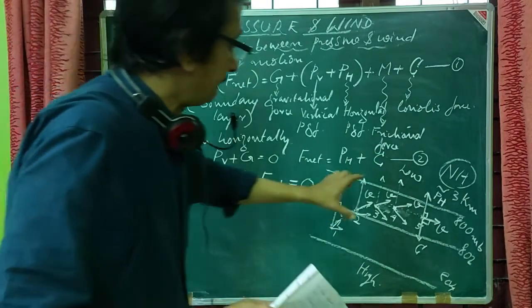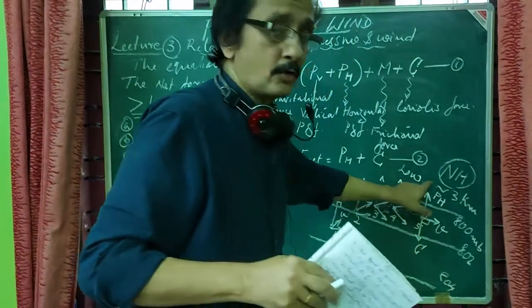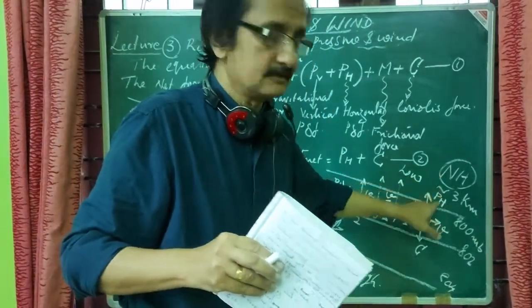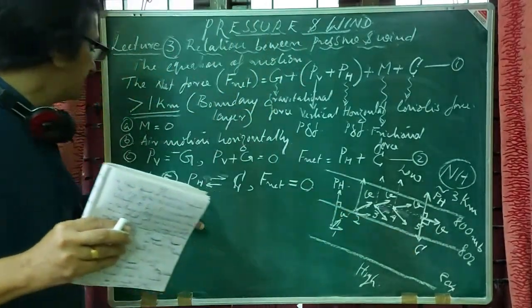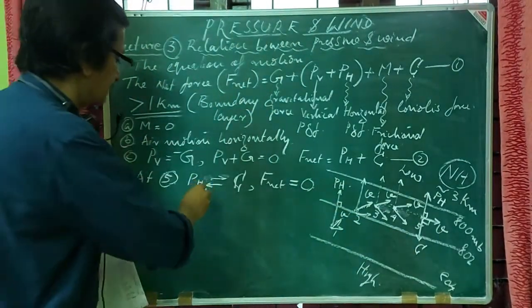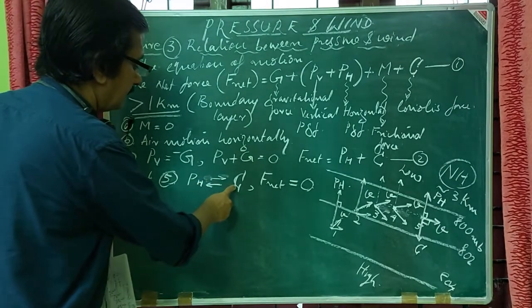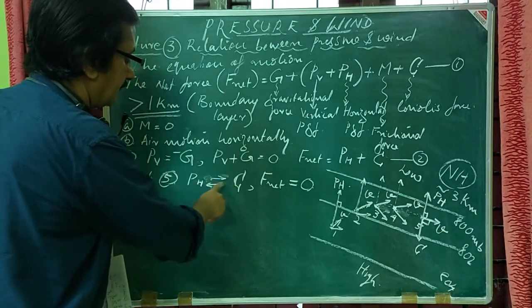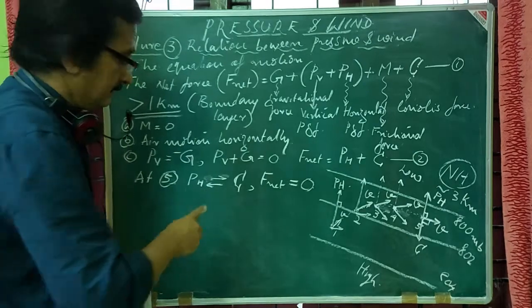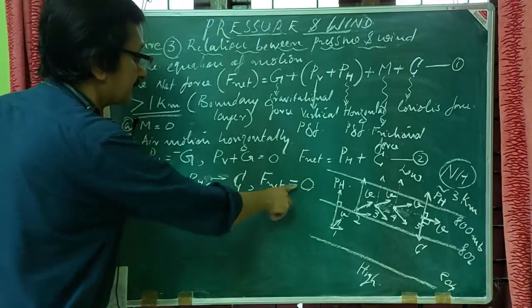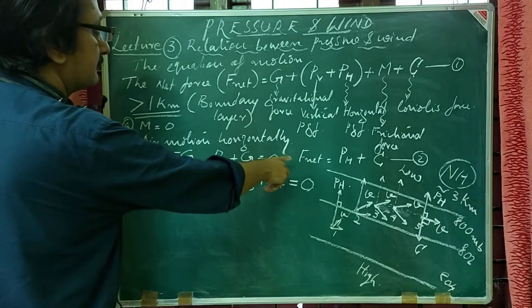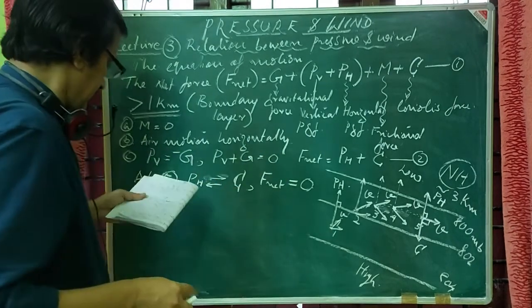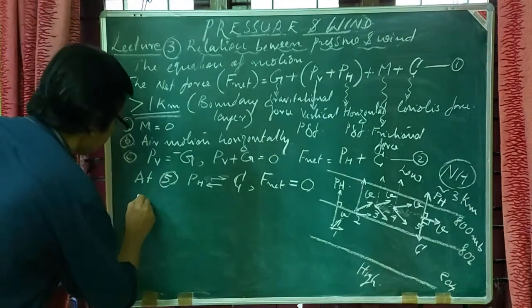That is, the horizontal pressure gradient force balances with the Coriolis force, having a balance between pH and C, and thereby F net, or the net force, will become 0.